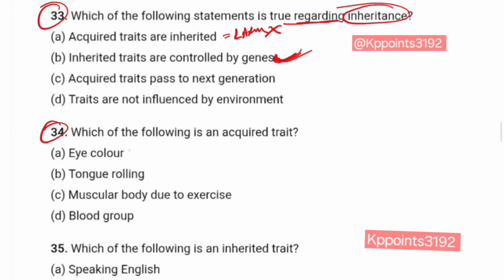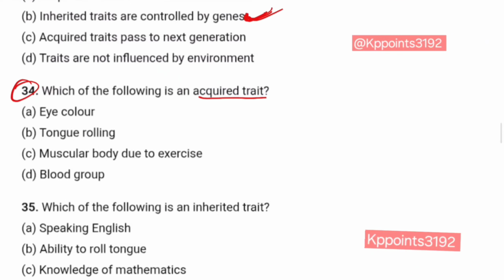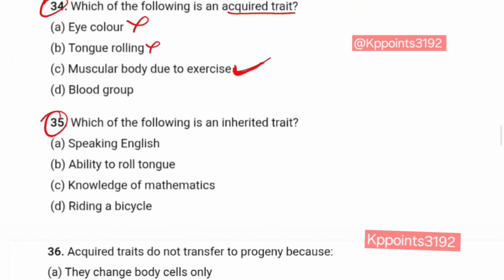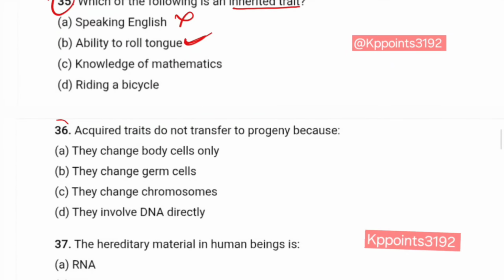Question number 34. Which of the following is an acquired trait? Eye color? No. Tongue rolling? No. Muscular body due to exercise? Yes. Question number 35. Which of the following is an inherited trait? Speaking English? No. Ability to roll tongue? Yes. Answer is B.